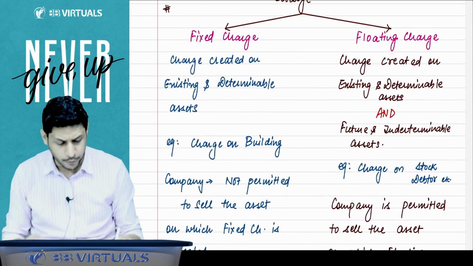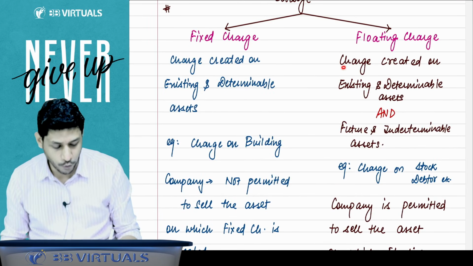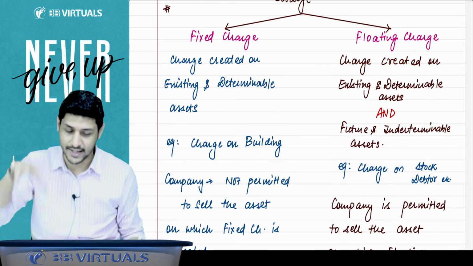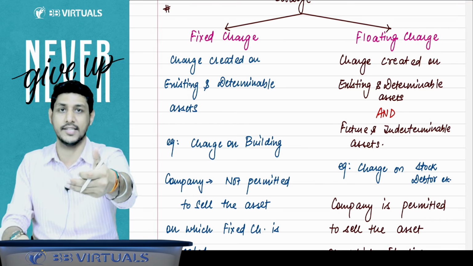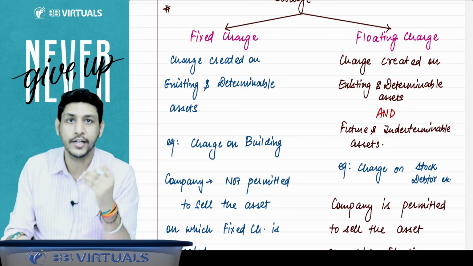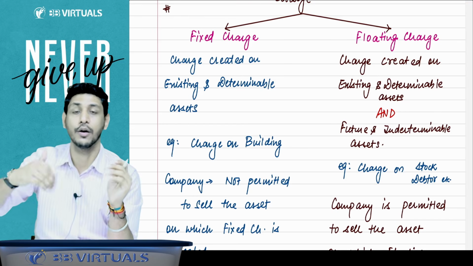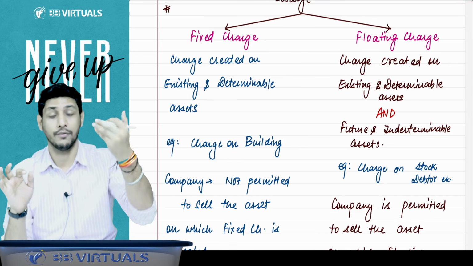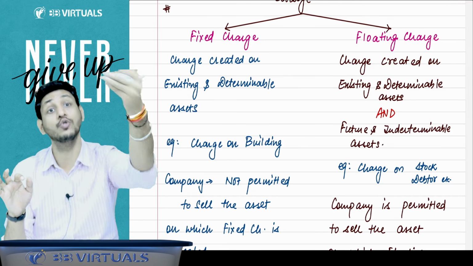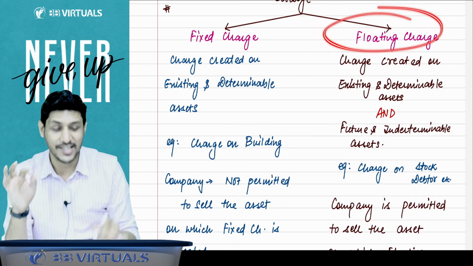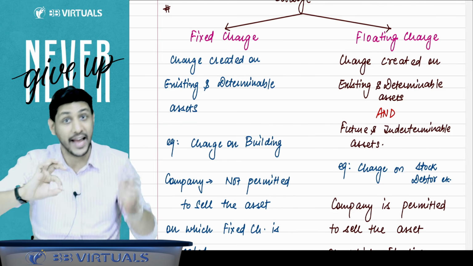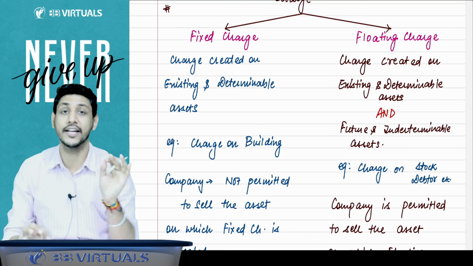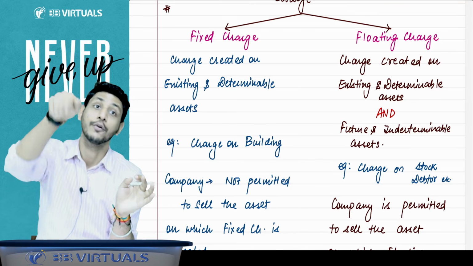But if I talk about a floating charge, what is the floating charge? A floating charge is a charge which is created on the existing assets as well as future assets. Students mostly make a mistake on this point: they think a fixed charge is created on the present assets, and a floating charge is created on the future assets. No, a floating charge is created on the present as well as future assets.